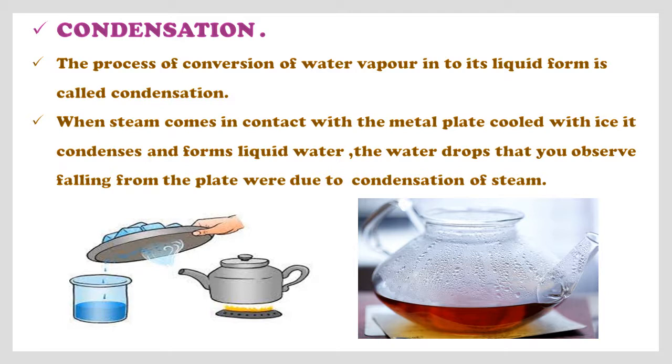When steam comes in contact with a metal plate cooled with ice, it condenses and forms liquid water. The water drops that you observe falling from the plate are due to condensation of steam. Observe the below given images.